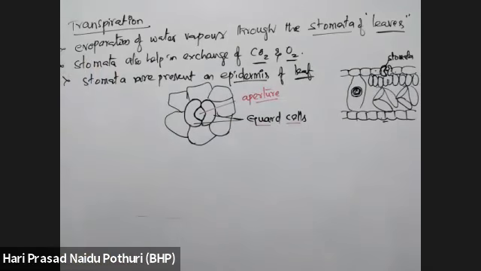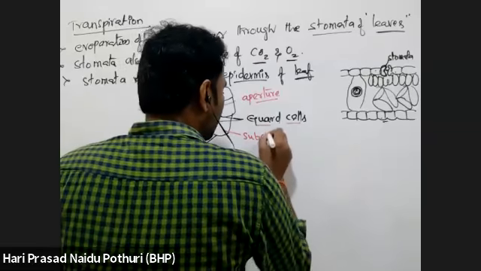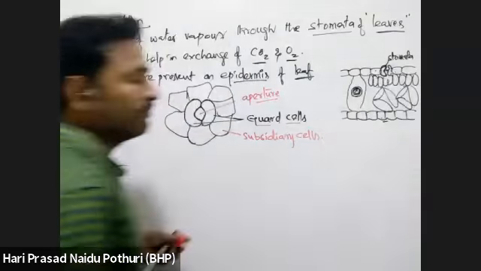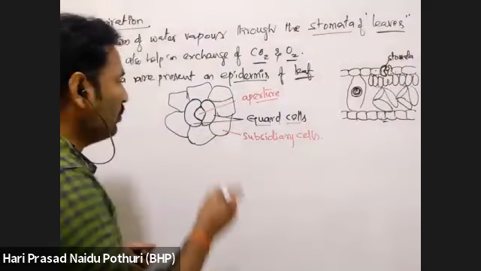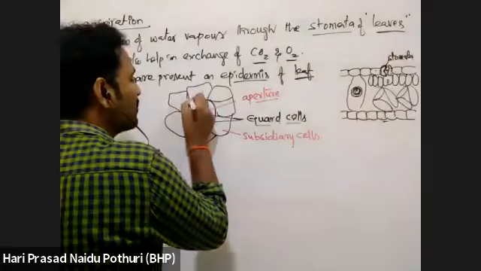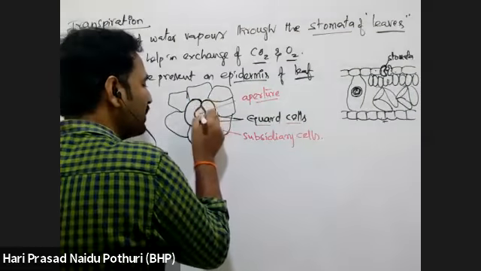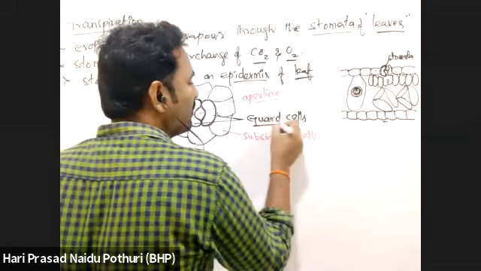The cells which are surrounding the guard cells are called subsidiary cells. So the stomata has majorly three parts. Two bean-shaped cells form the stomata; they are called guard cells.